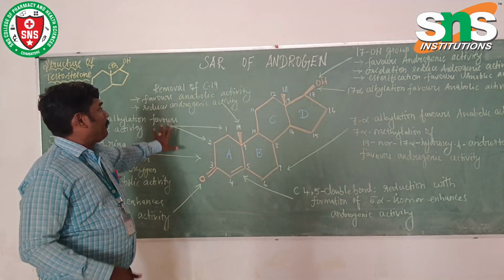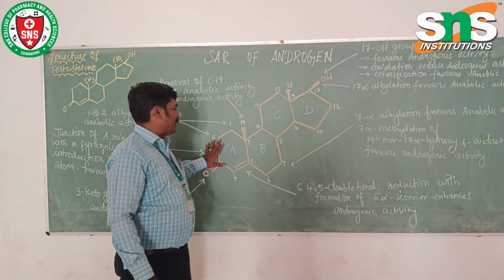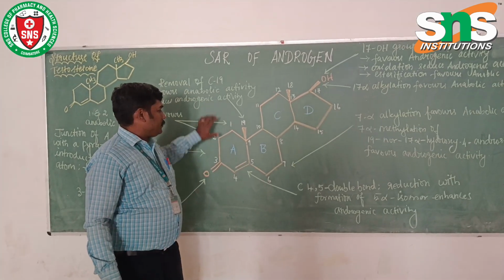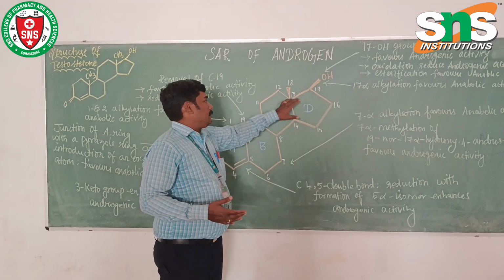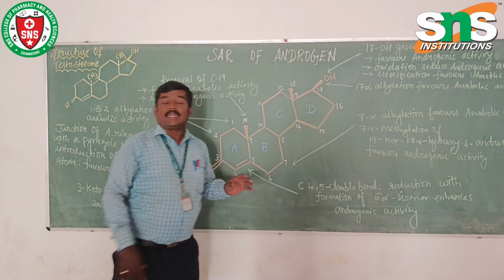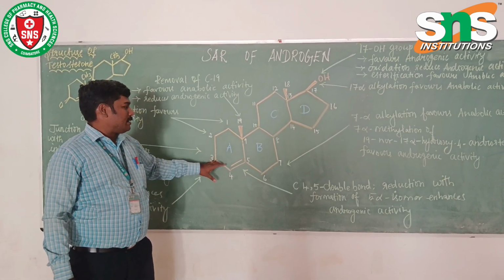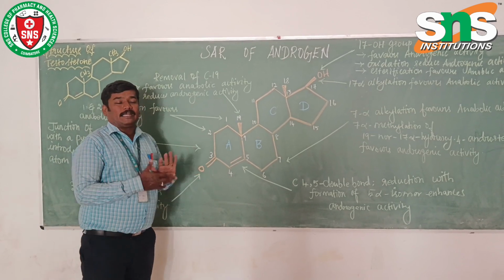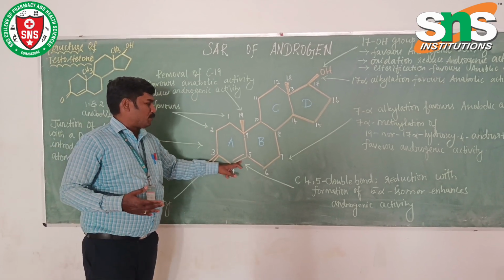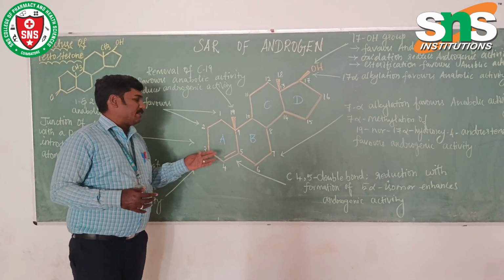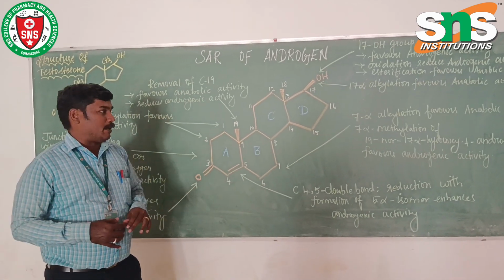Let us see the recap of this androgen. So we have the structure of cyclopentanoperhydrophenanthrene nucleus. Here 3 rings are fused together, and that is attached to the cyclopentane ring. That's why it is called cyclopentanoperhydrophenanthrene nucleus. In this one, the keto group in the third position is essential, and the double bond between 4 and 5 position is essential for the androgenic activity. In the 7th position, alkylation will favor the anabolic activity.